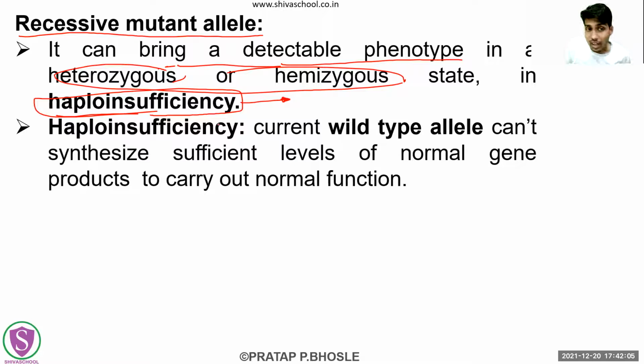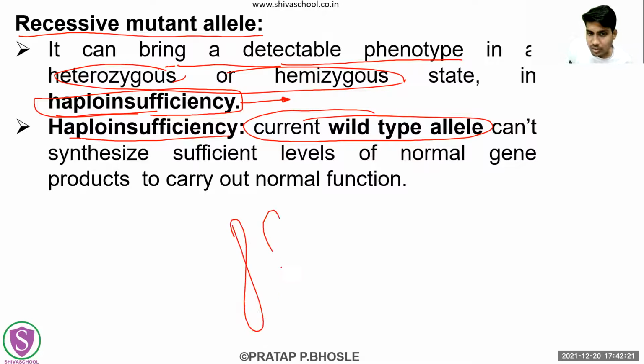So the haploinsufficiency क्या है? In which the effect of this recessive mutant allele is going to show. Suppose these are the chromosomes. One is the mutant, another is the current wild type, meaning normal or the most abundantly occurring allele.